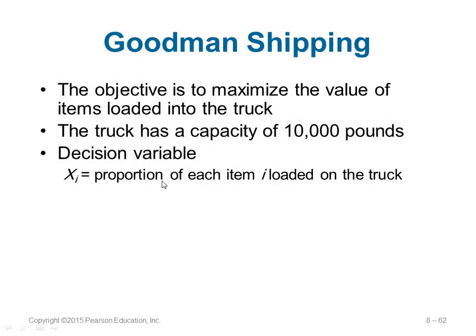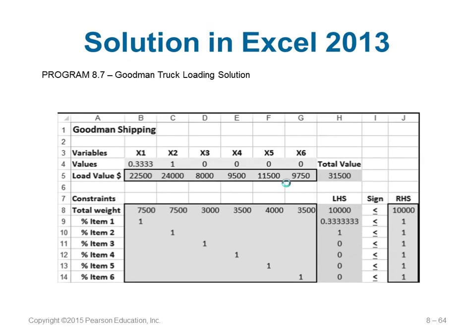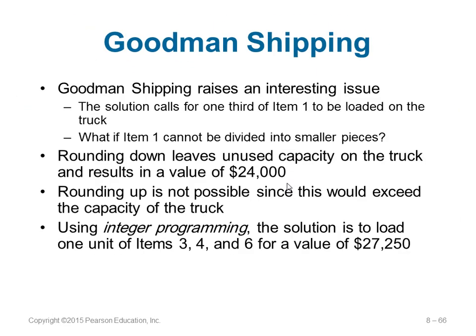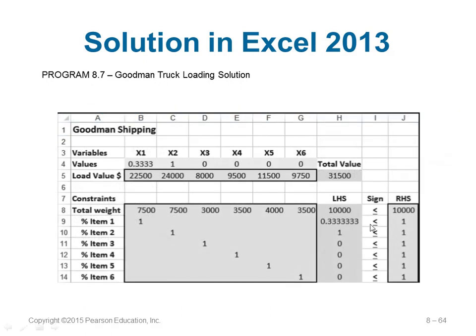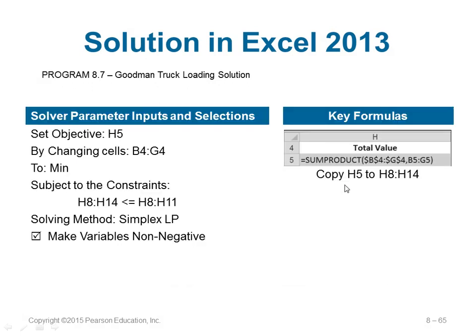So X1 is a proportion of each item. And we solve them, you get some answers there. There is also an issue. If the solution says 1/3 of an item has to be loaded in the truck, it can come up with a solution that says 0.33 of an item, because it says less than or equal to 1, so it satisfies. It's not 0 and 1, this is linear programming.